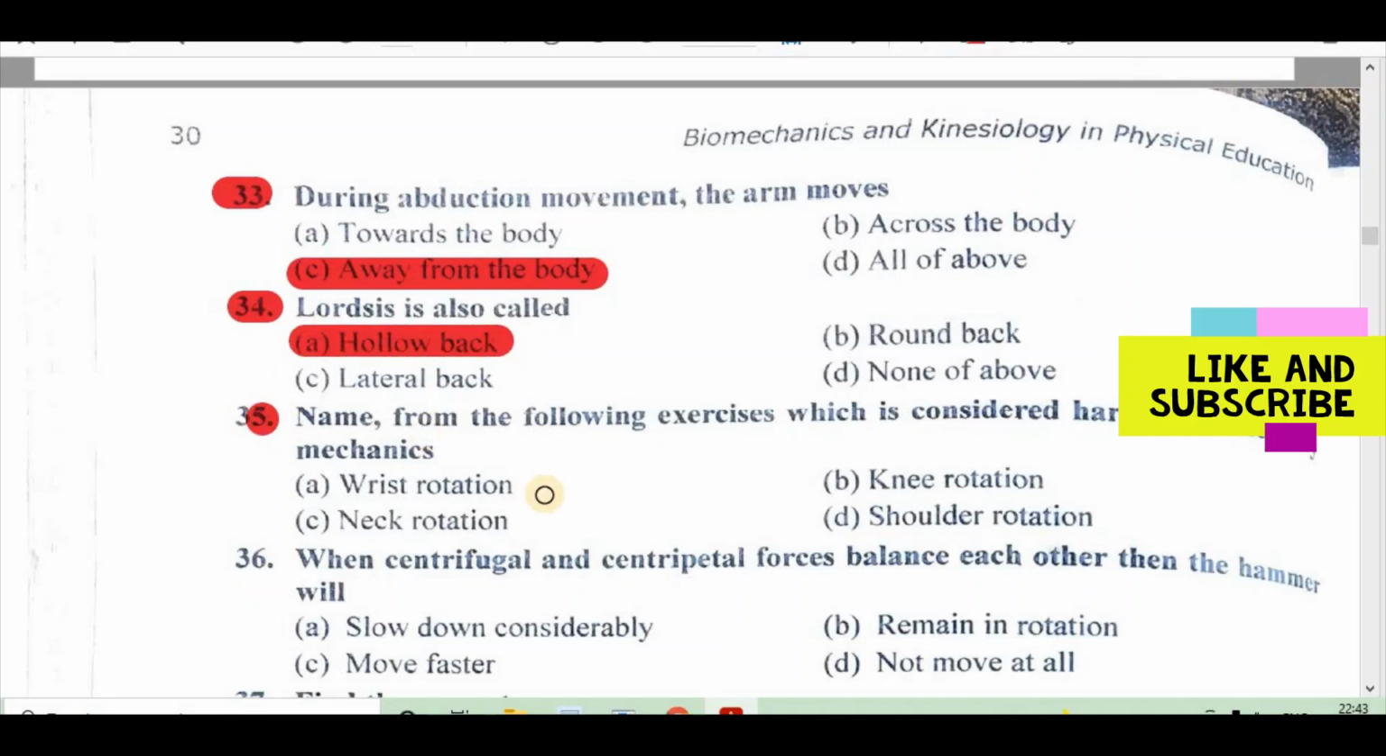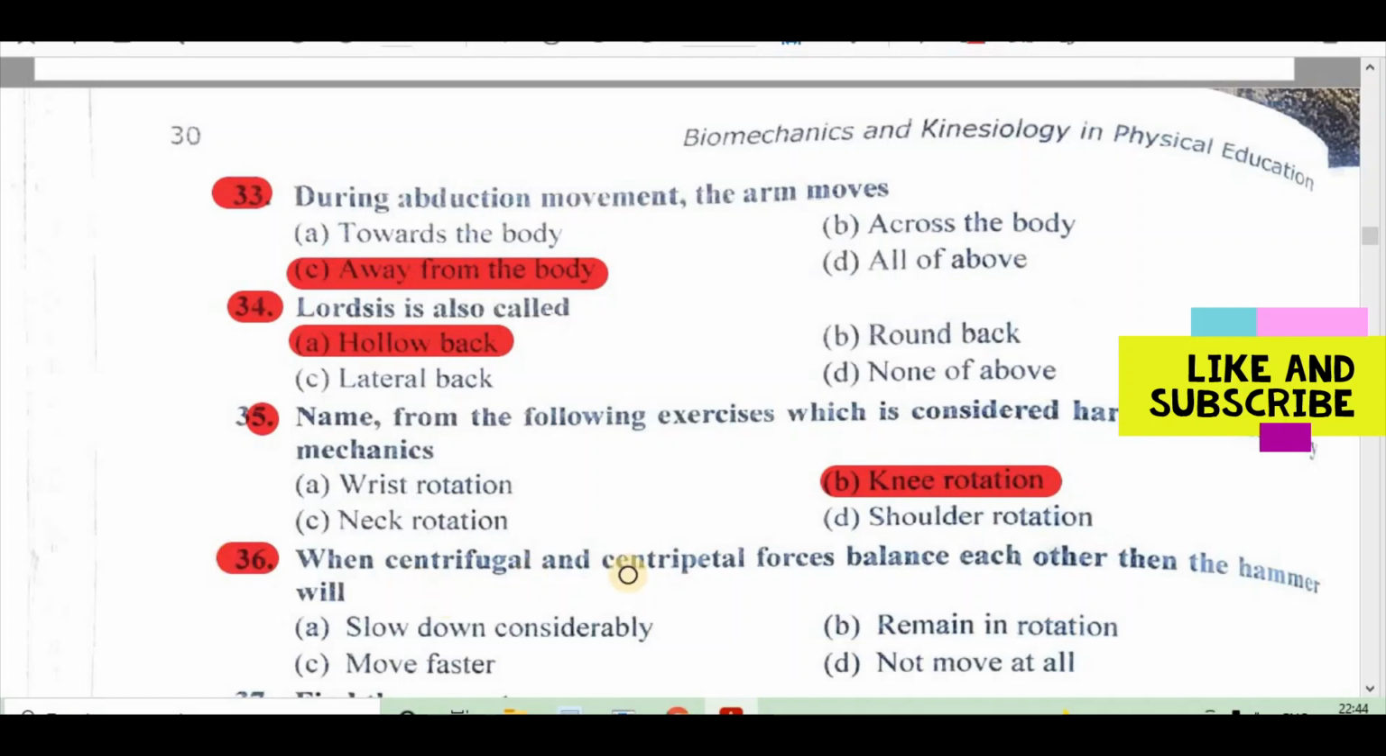35. Name from the following the exercise which is considered harmful to the body mechanisms: A. Wrist rotation, B. Knee rotation, C. Neck rotation, D. Shoulder rotation. Right answer is B. Knee rotation.